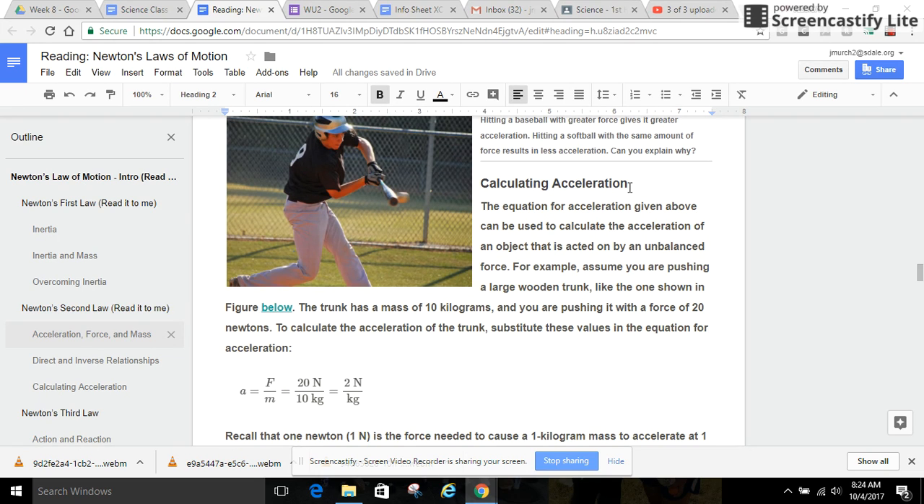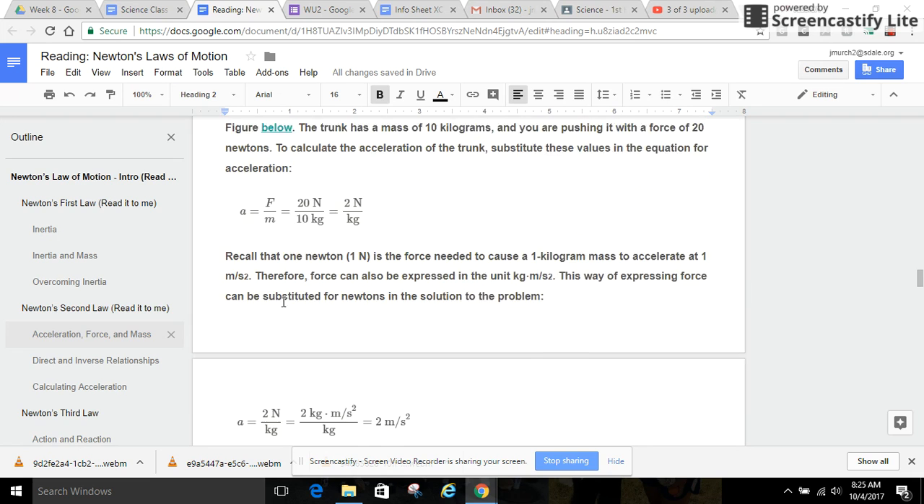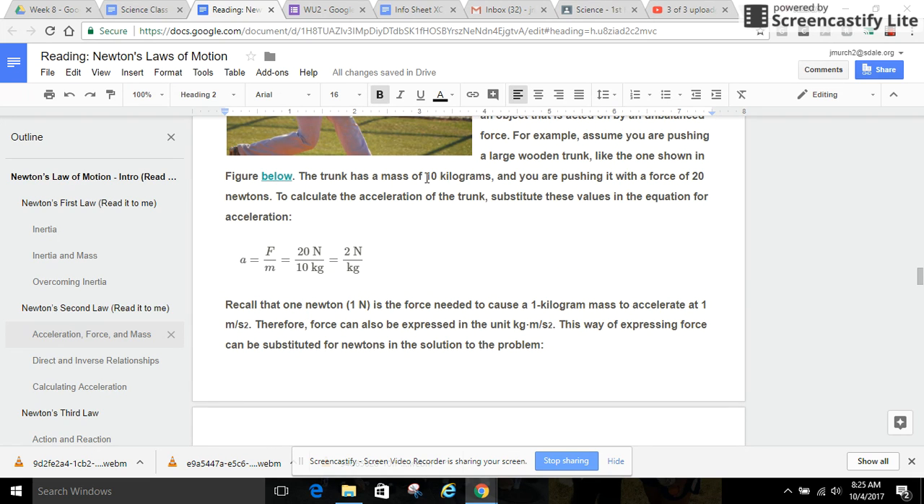Calculating acceleration. The equation for acceleration given above can be used to calculate the acceleration of an object that is acted on by an unbalanced force. For example, assume you are pushing a large wooden trunk, like the one shown in the figure below. The trunk has a mass of 10 kilograms and you are pushing it with a force of 20 newtons. To calculate the acceleration of the trunk, substitute these values in the equation for acceleration.